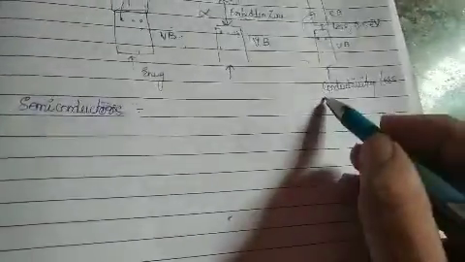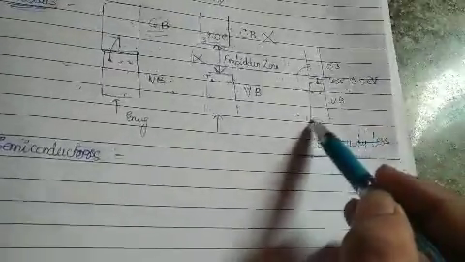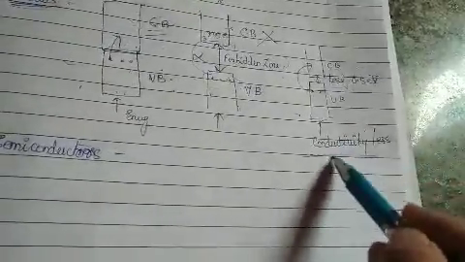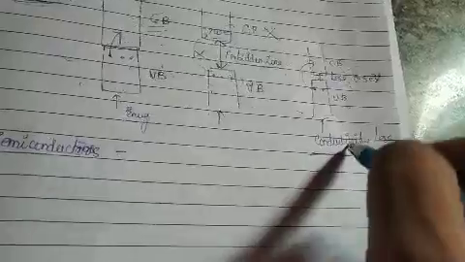As I mentioned, here the conductivity is less. So with respect to chemistry, we are going to see how to increase the conductivity of semiconductors. Whatever pure semiconductor we take, its conductivity is less. So in order to increase the conductivity, what do I have to do?